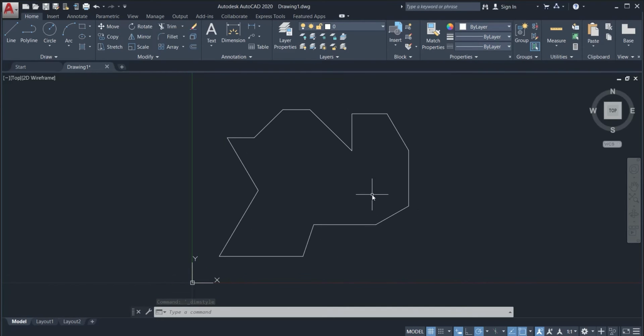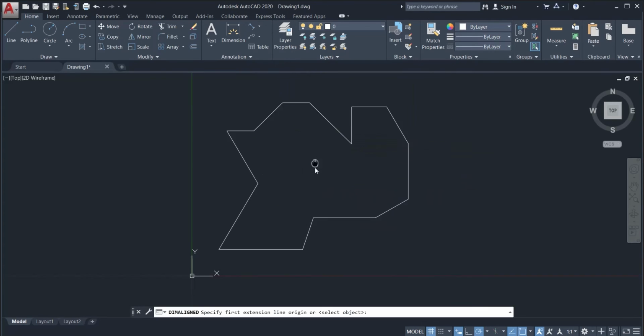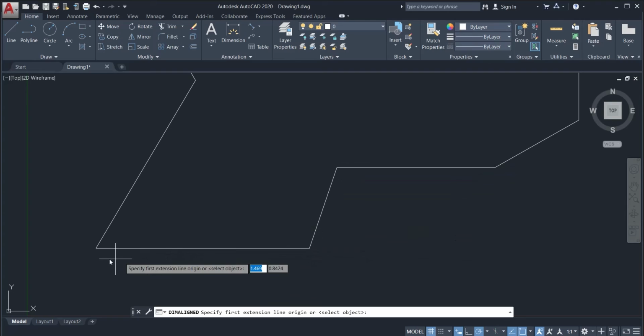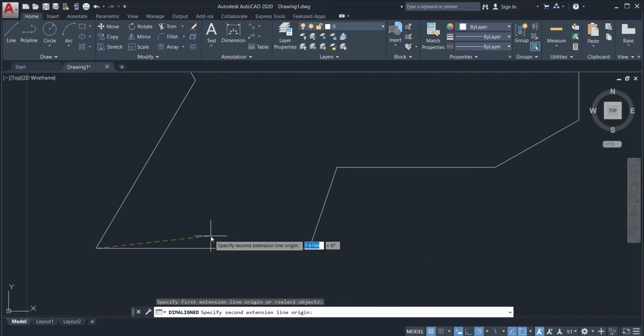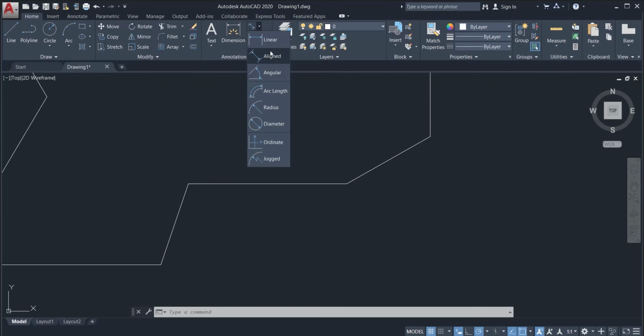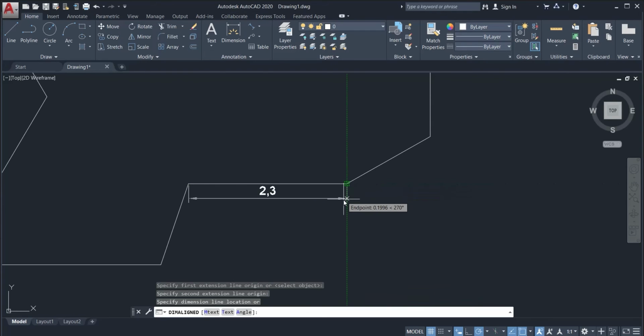The first dimension that we will be adding is the straight lines, followed by the angles, and lastly is the coordinates. For now, we will be clicking on the Align Dimension command. I prefer to use this instead of linear so I can put dimensions for both the slanted and straight lines. We'll specify the point just like this, but we're going to start adding the dimensions on this part. Again, we're just going to click on the Align Dimension command and click on the 2 points that we want to measure. This is 2.3.